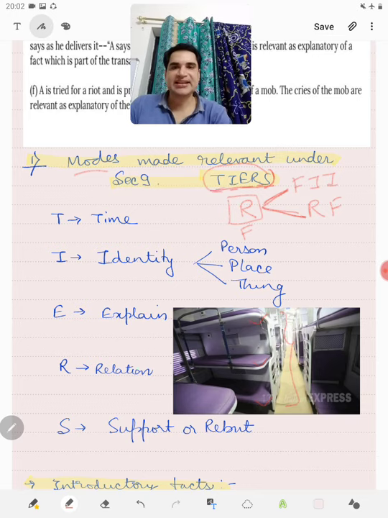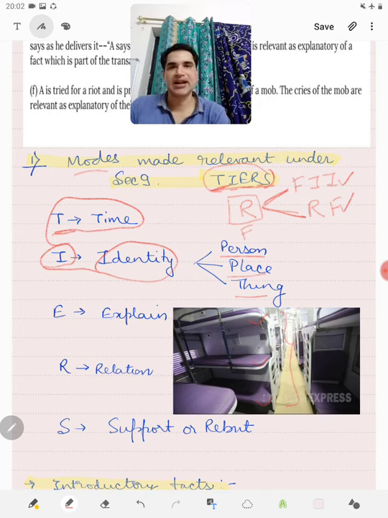Here T stands for time. Anything which fixes the time of a fact in issue or relevant fact is relevant. Then I stands for identity. Anything which fixes the identity of a person, place or thing related to a fact in issue or relevant fact is relevant. Anything which explains the fact in issue or relevant fact is relevant.